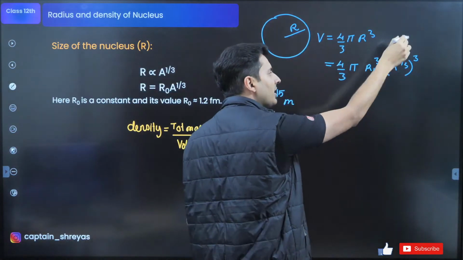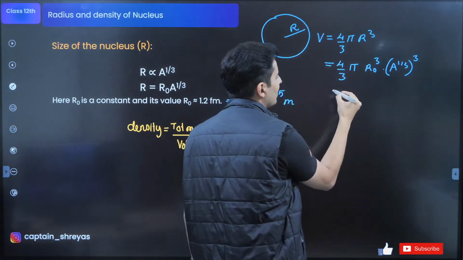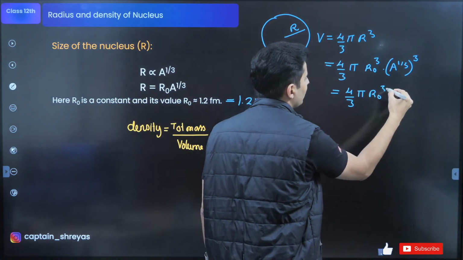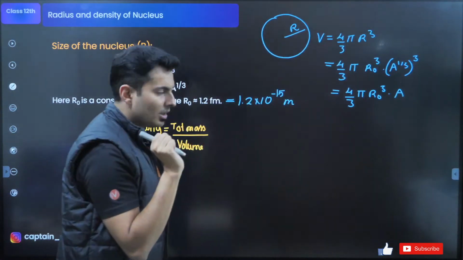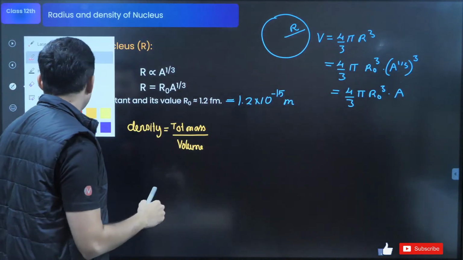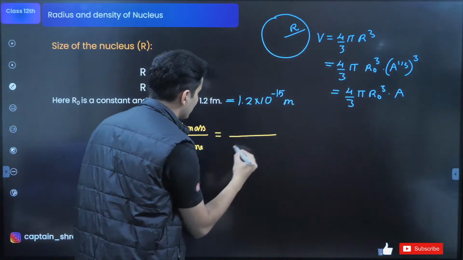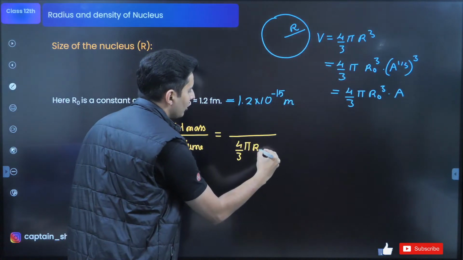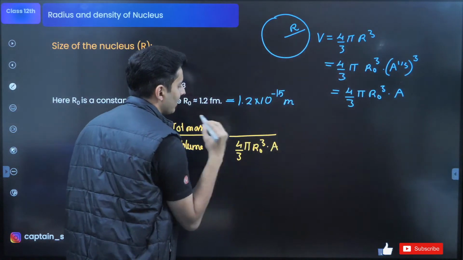A raised to 1 by 3 raised to 3 becomes A. So the volume just becomes 4 by 3 pi r naught cube into A, correct? So downstairs I'm going to use 4 by 3 pi r naught cube into A.